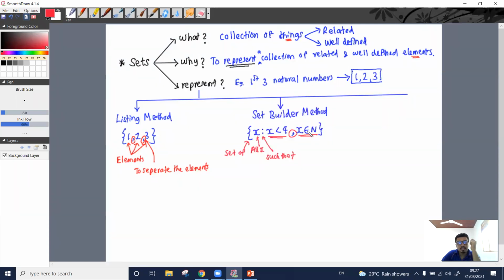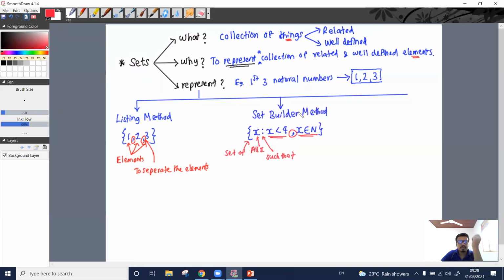Then it can be 1 2 3 4 5 and it can go to any natural number. So these two conditions need to be there to represent this set. Set of x such that x is less than 4 and x belongs to a natural number. What are the answers? 1 2 and 3, the same set.